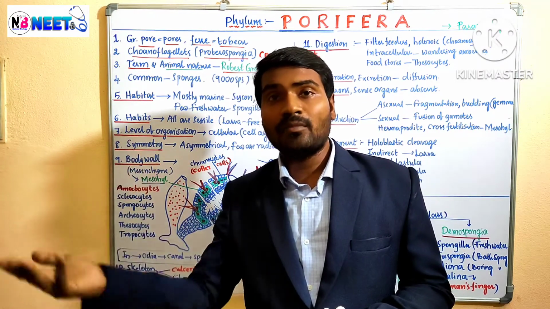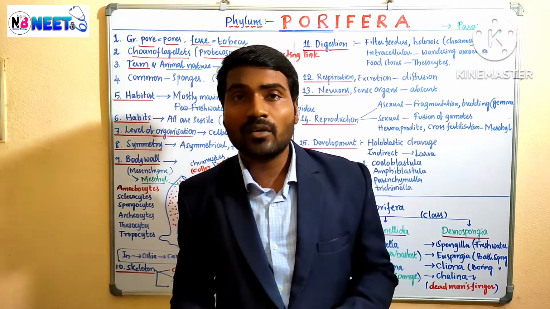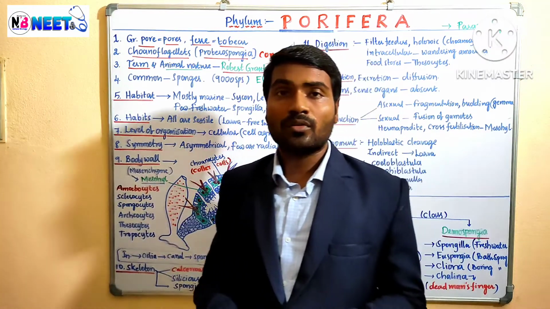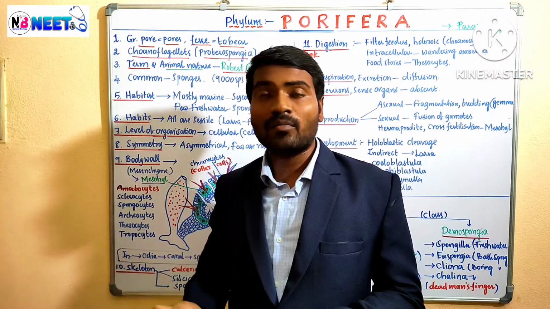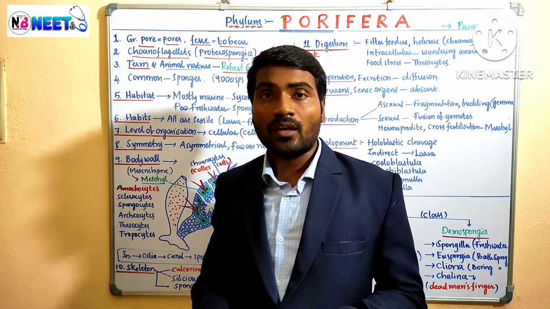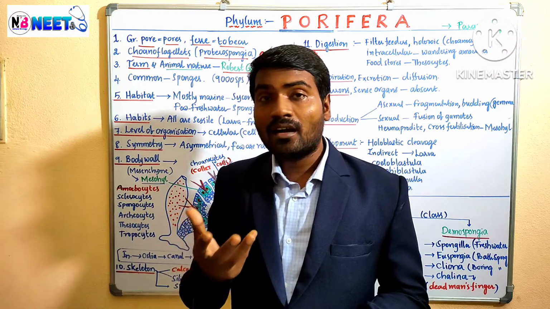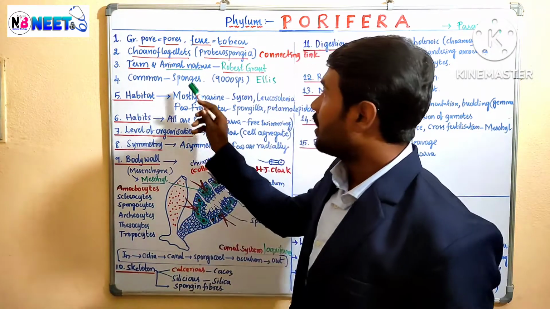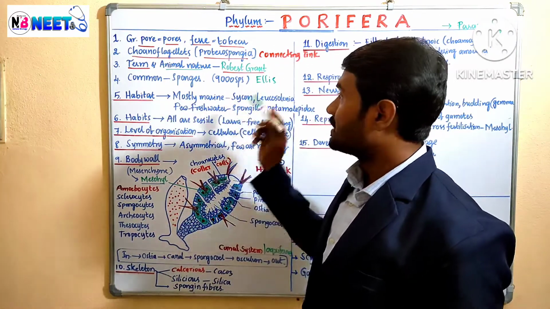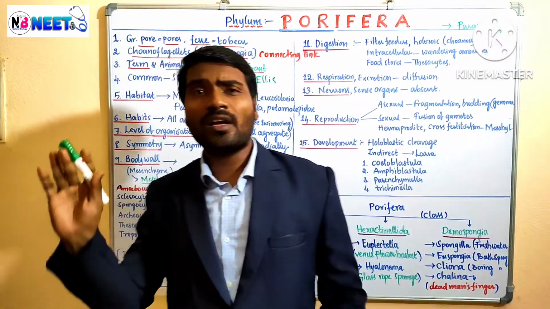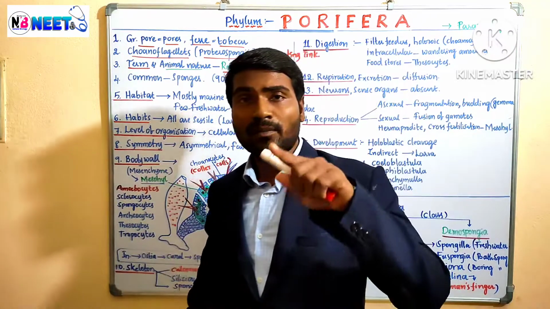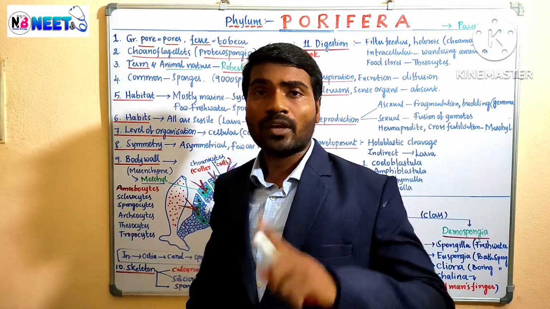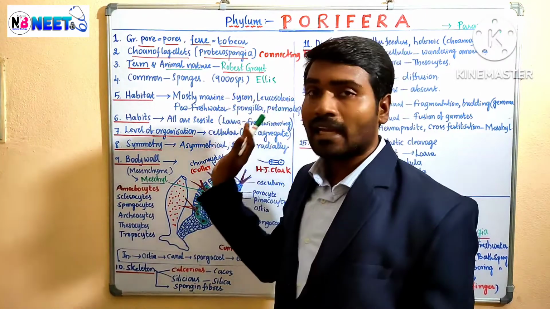They resemble animals in some characters: they are multicellular, heterotrophs, eukaryotes, hence they are placed in the special phylum called porifera. So the animal nature of poriferans was established by Ellis. That is enough, no need of this scientist name. Only Robert Grant we have to remember because it is mentioned in the NCERT.